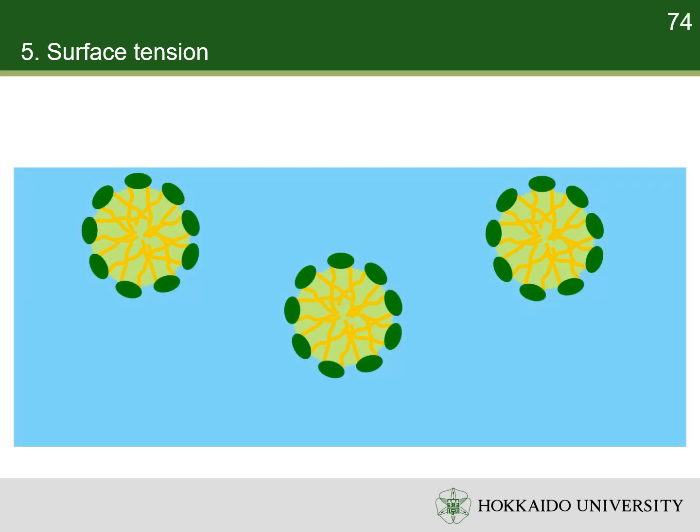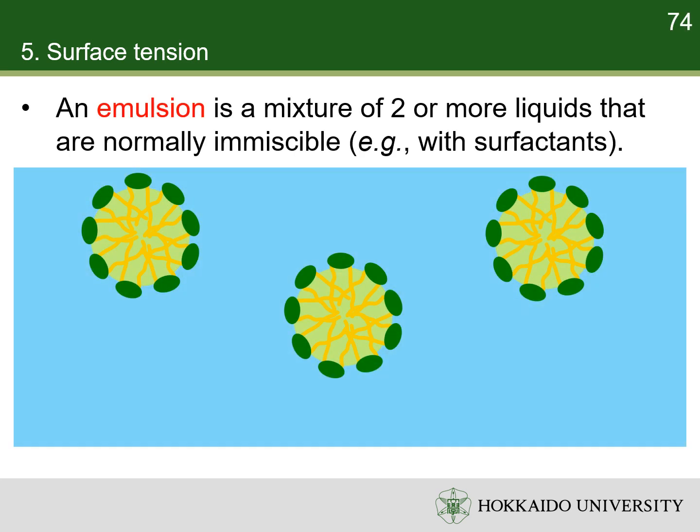Surfactants can act as emulsifiers. An emulsion is a mixture of two or more liquids that are normally immiscible. Emulsifying occurs because the insoluble species can be incorporated into the micelle core, while the micelle itself is stabilized in water by virtue of the hydrophilic head.